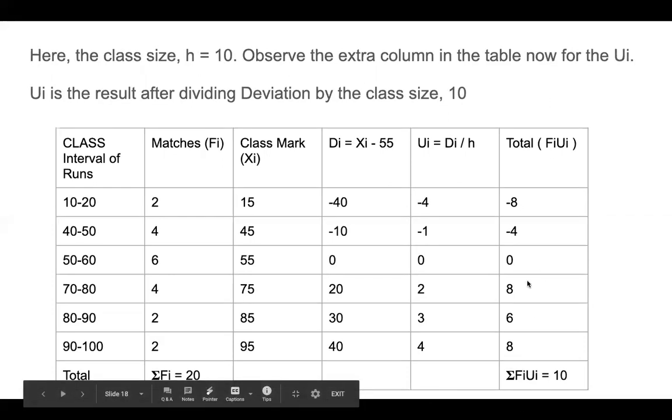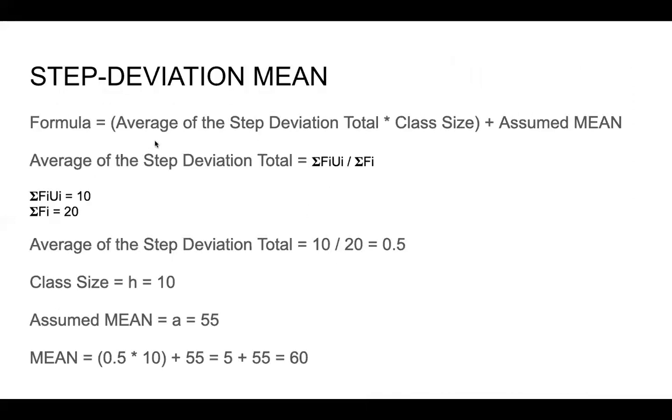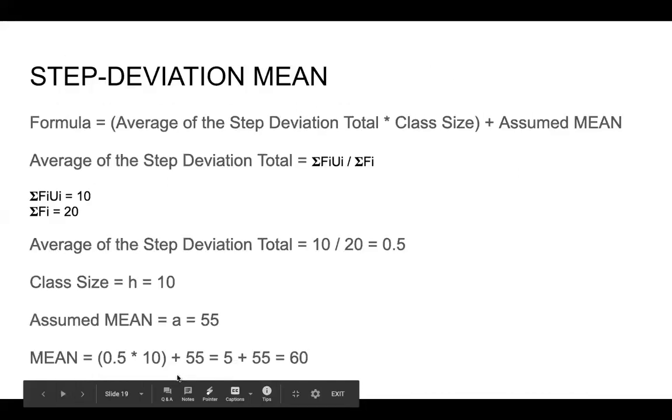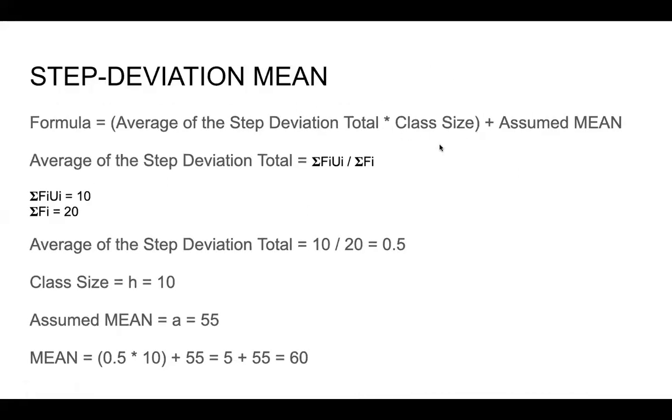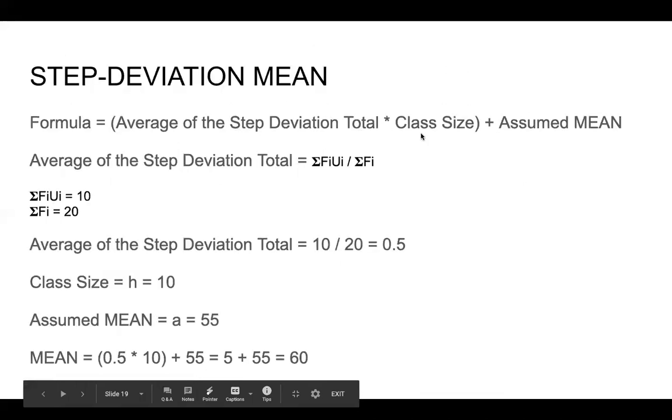Now in the step deviation method, there is a different formula for achieving the final mean. How can we do that? The formula for getting the exact mean is the average of the step deviation total, which is 10 divided by 20, so this total divided by the total number of matches, multiplied by the class size. What was h? h was 10. So 10 divided by 20 into 10.